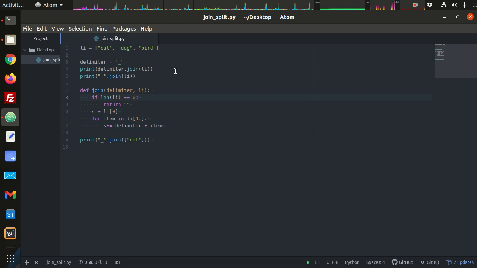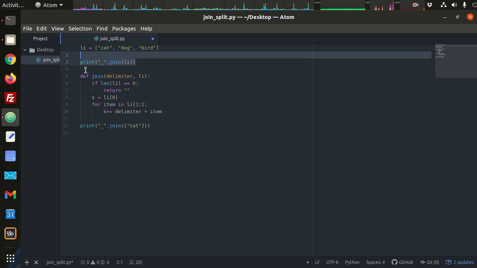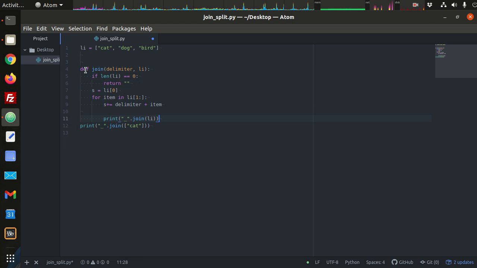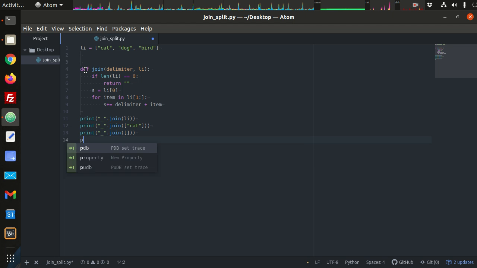So here, I'm gonna just delete these 3 lines and move this line back down. So this is going to be our testing area. Okay, so here's joining the whole list. Here's joining a list of one item, and here is the join function with a list of no items. Okay, and we'll do a little space.